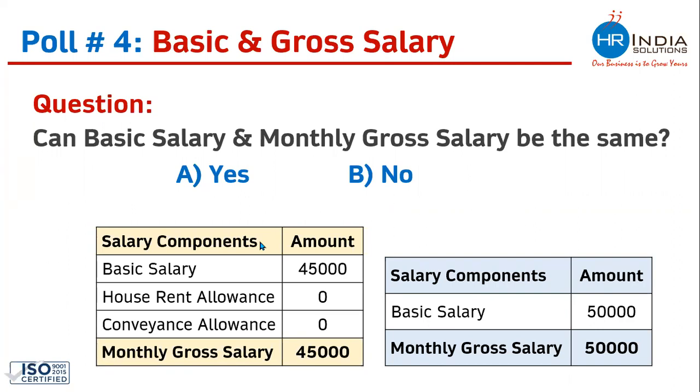Allowances are purely a choice of employer. Any employer who wants to pay allowances is free to do that. All those employers who do not want to pay allowances are also free to do that. As I said, for compensation and benefit, we do not have any act. There is no act, no labor law which says that CTC should be designed in this particular way. And for allowances, it is purely a choice of employer. Both the salary breakups showing on the screen are correct, and yes, basic salary and monthly gross salary can be seen. And we will discuss in detail in your actual classes what the various possibilities are.